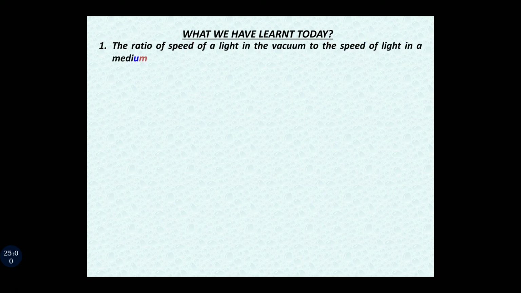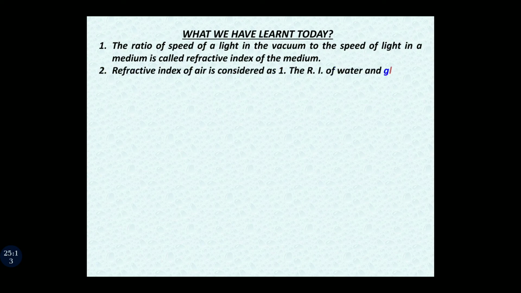So what we have learned today, let us have a quick revision. The first point we studied, the ratio of speed of light in the vacuum to the speed of light in a medium is called the refractive index of the medium. The formula is mu is equal to C upon V. Second point, must note this point. Refractive index of air is considered as 1, whereas the refractive index of water and glass are 4 upon 3 and 3 upon 2 respectively. You must note these points.